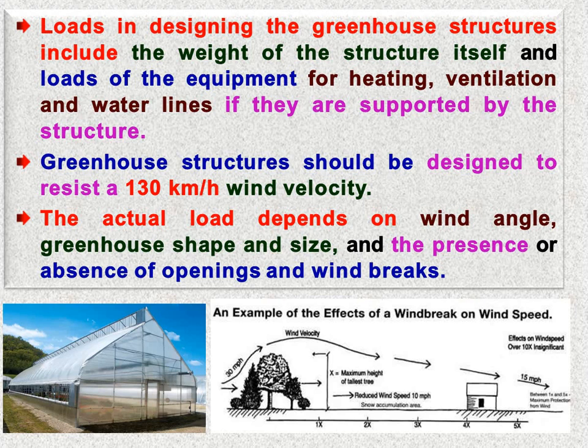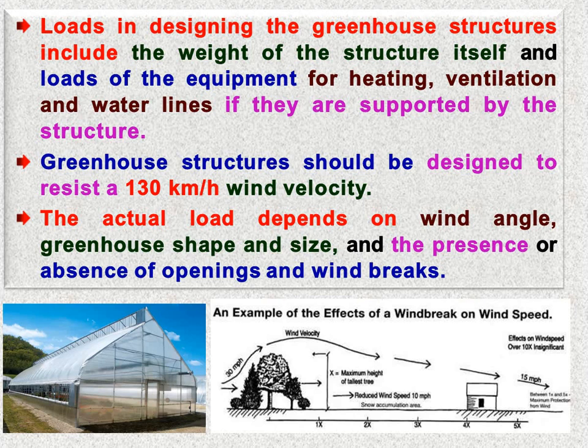So equipment, instrument or piping system that has been attached with the frame or structure of the greenhouse must be considered for the design of the structure. Greenhouse structure should be designed to resist a 130 km per hour wind speed, wind velocity. Means we know that there may be windstorm or rainstorm in different seasons and different regions according to the location.